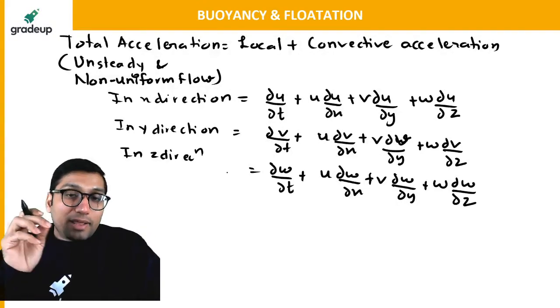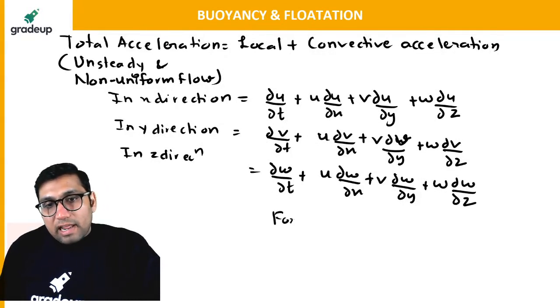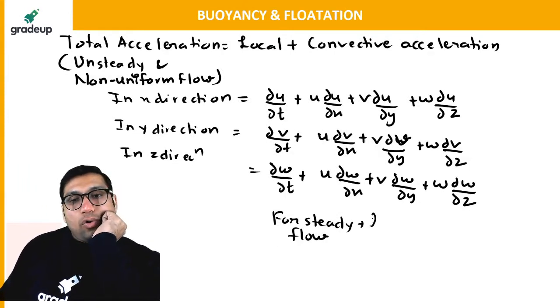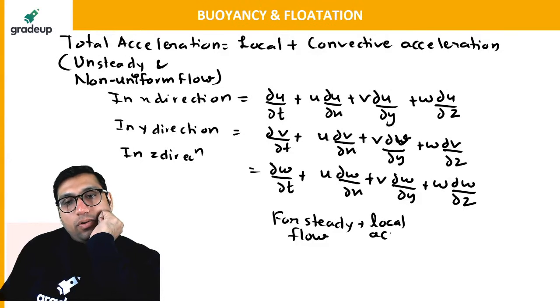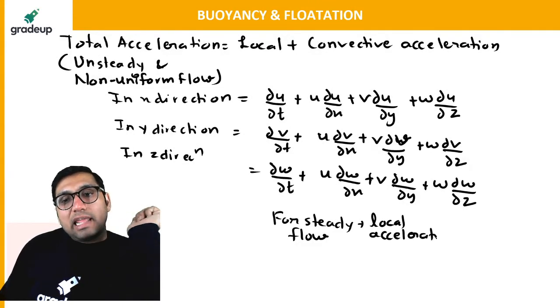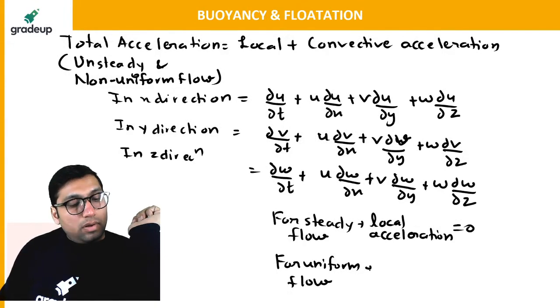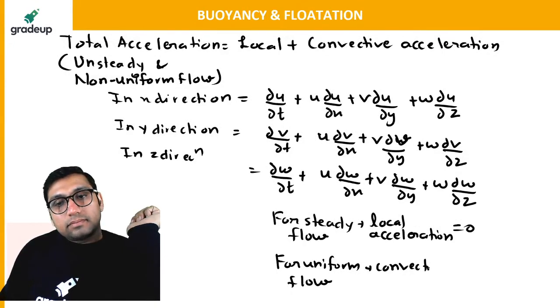Now, an important point here is for steady flow, what will happen? For steady flow, local acceleration will be 0. And for uniform flow, convective acceleration will be 0. Tell me, is it correct or not? If the flow is steady, then local acceleration will be 0.